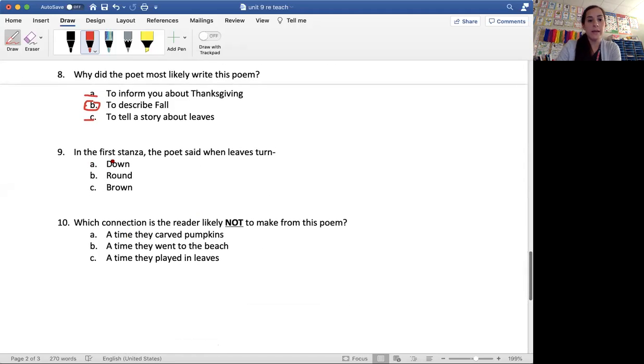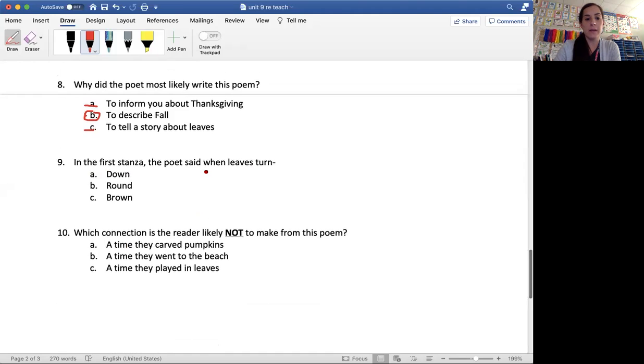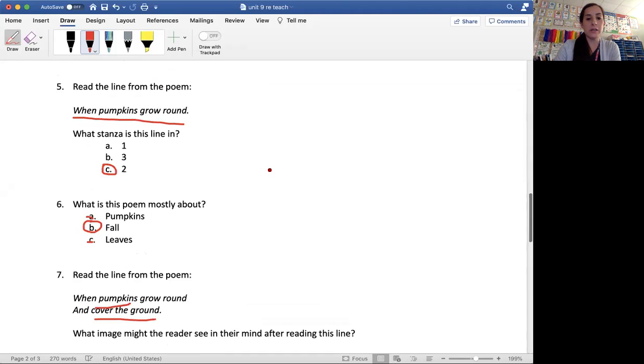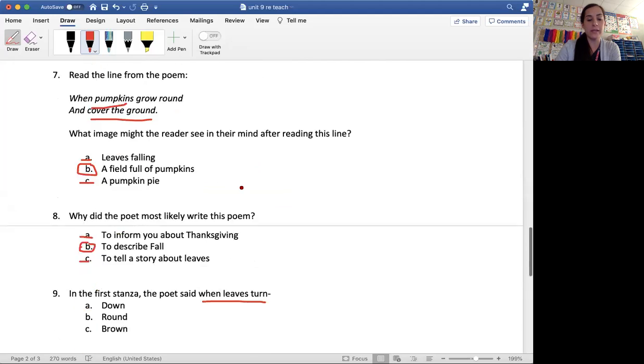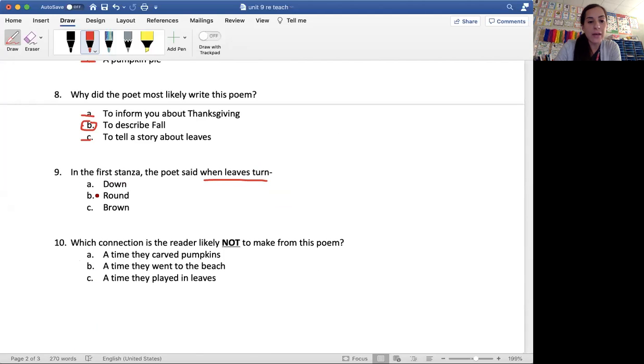Number 9. In the first stanza, the poet said, when leaves turn, this is one of those questions where you have to go actually look in the stanza to find your answer. The poet said, when leaves turn, now let's go back to the first stanza right here. When leaves turn, oh, there's the answer right there. I had to go back and find it. What is the answer? Brown. Good, let's see if that's a choice. Down, round, brown. I found my answer and I went back in the text to find it. I have proof with text evidence.